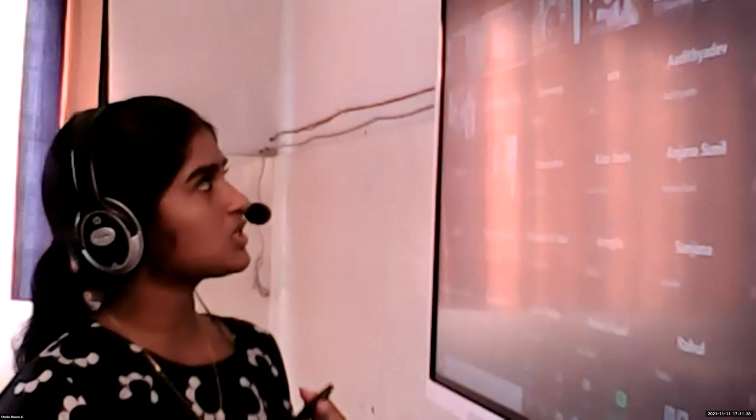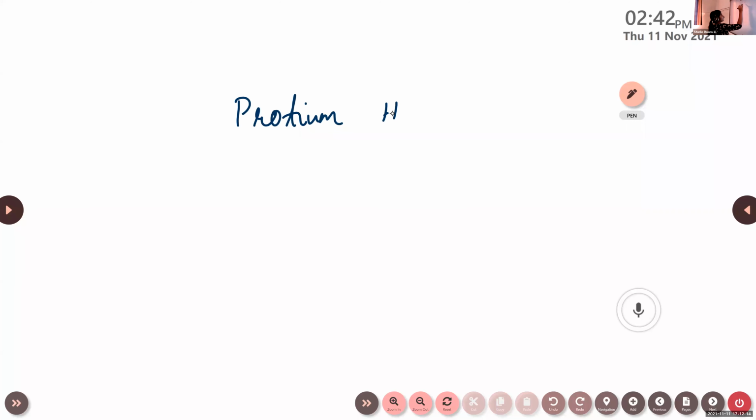Then the method to find out the number of neutrons is mass number minus atomic number. So it will be different for different isotopes. We can find out the number of neutrons for each. First one is protium, that is 1H1.